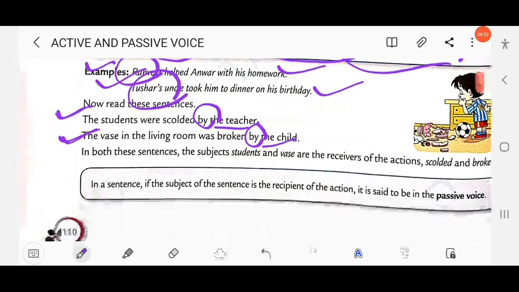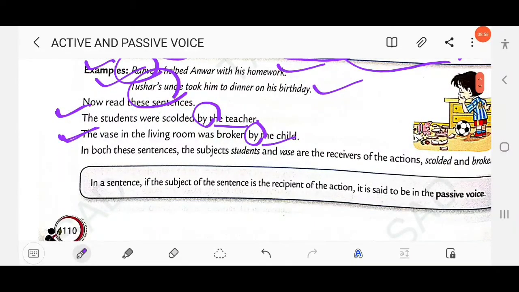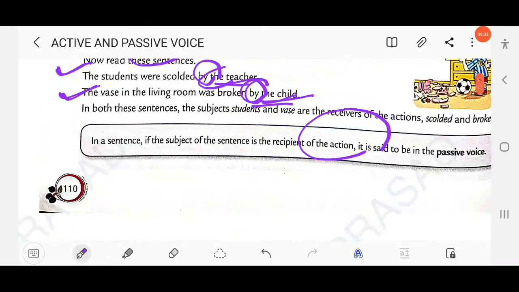Clear? So in a sentence, if the subject of the sentence is the recipient of the action, the recipient means they receive the action, it is said to be in the passive voice. Clear? Easiest way, here: by agent, by the teacher, by the child. So here, the students were scolded by the teacher.